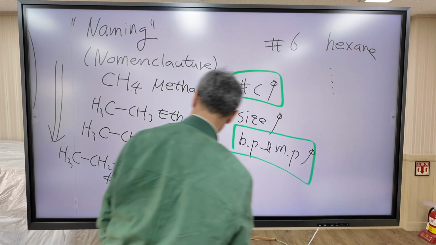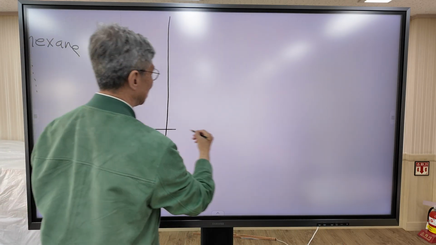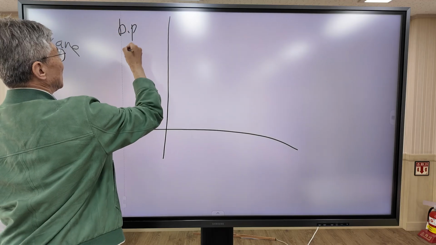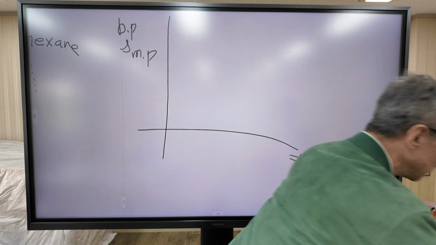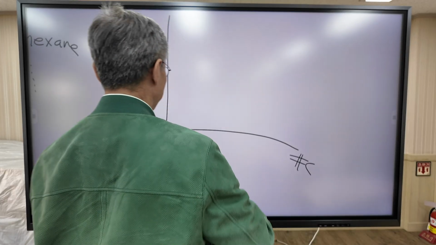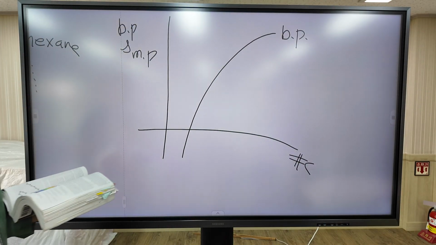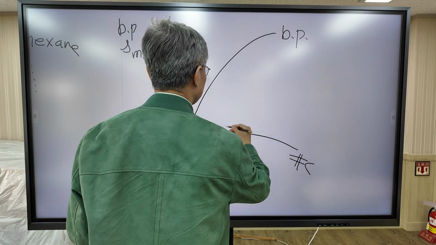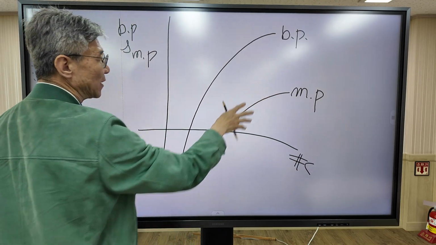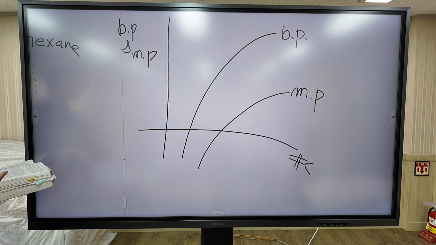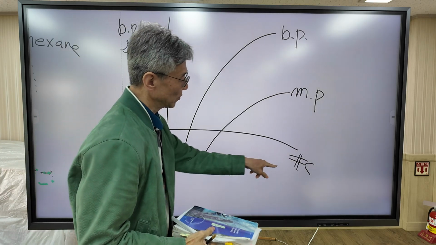So when you draw the graph of the melting point and boiling point, with the x-axis representing the number of carbons, you can make this kind of graph. Boiling point and melting point increase. So boiling point and melting point reflect the strength of the intermolecular force, and the strength of the intermolecular force reflects the number of carbons.